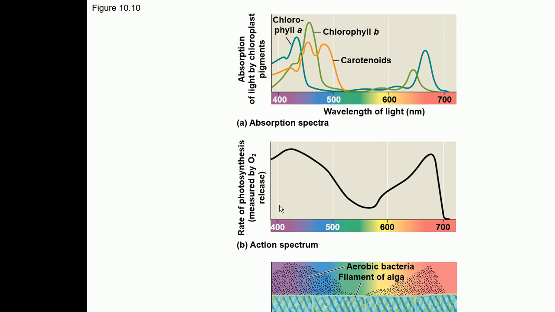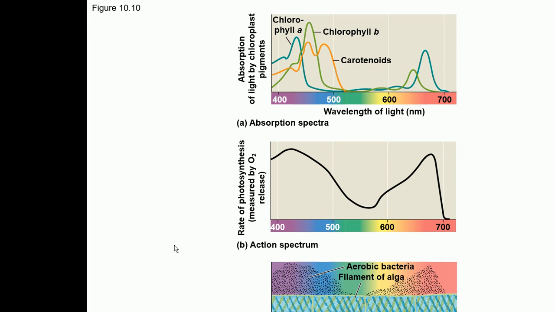And this is basically a very old experiment done by a scientist called Engelmann. So now we have various monitors which can monitor how much oxygen is being produced. Like, this action spectrum is on the basis of the oxygen produced, and there are many oxygen monitors these days which can monitor how much oxygen is being produced. But this is an older experiment done by a scientist called Engelmann.